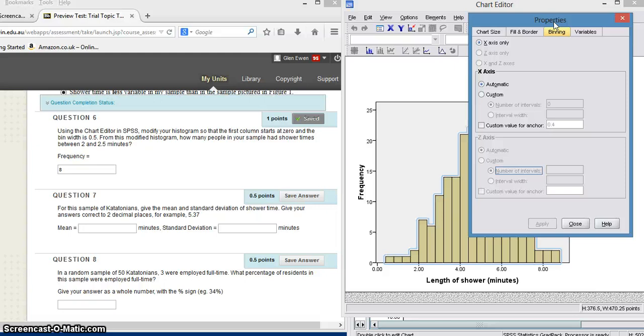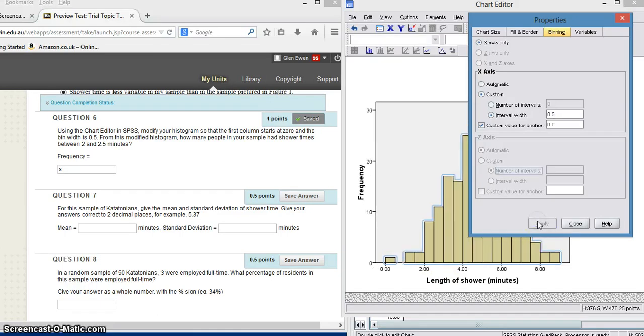Okay, so the first column starts at 0. We want to make sure the first column starts at 0, though I don't think it matters there. What we also want to change is the distance between the intervals, the size of the interval. So we're going to go to interval width, and we've been asked to change the bin width or interval width to 0.5. Okay, so that's the width of the intervals down here. Let's apply that and see what it changes to.